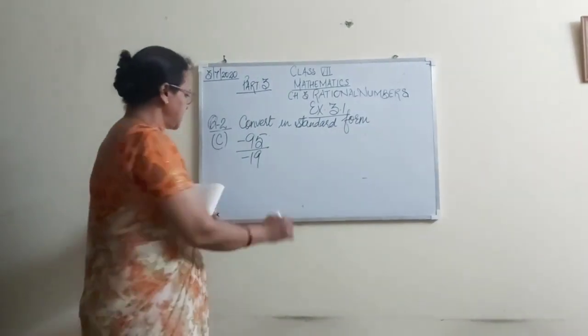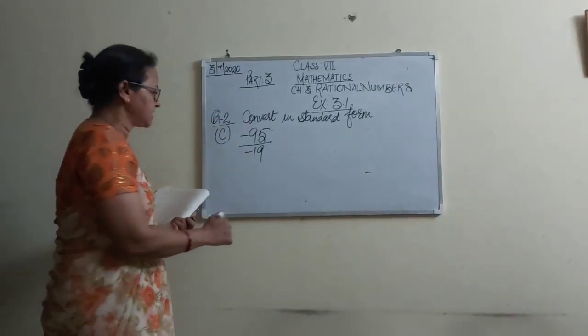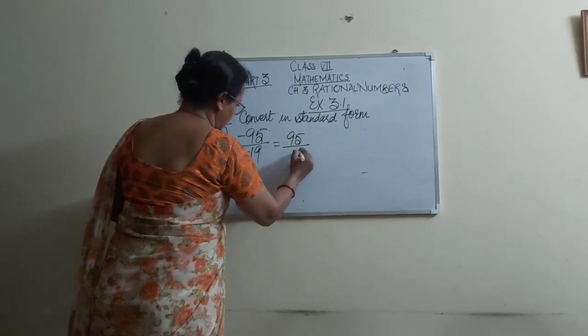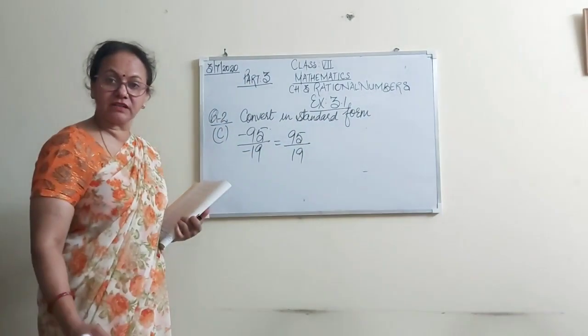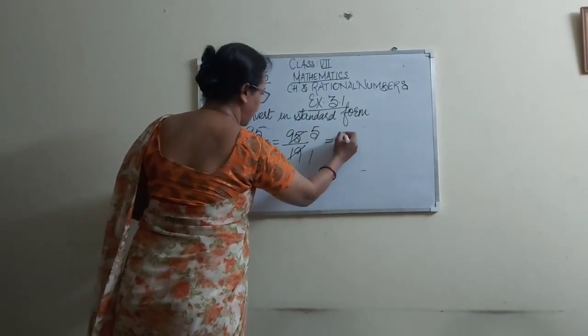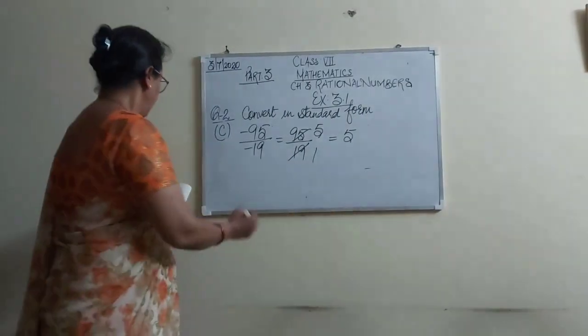Question number 2, C part is minus 95 by minus 19. Again both are negative, so we can write 95 by 19. If we know the table of 19, we can cut: 19 ones are 19 and 19 fives are 95. So what is the standard form? This is 5.